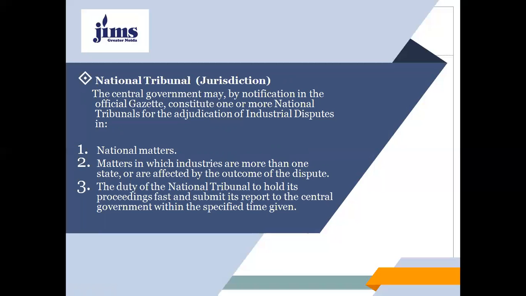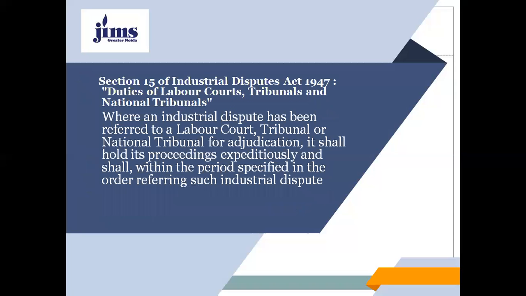The duty of the national tribunal is to hold its proceedings fast and submit its reports to the central government within the specified time given.